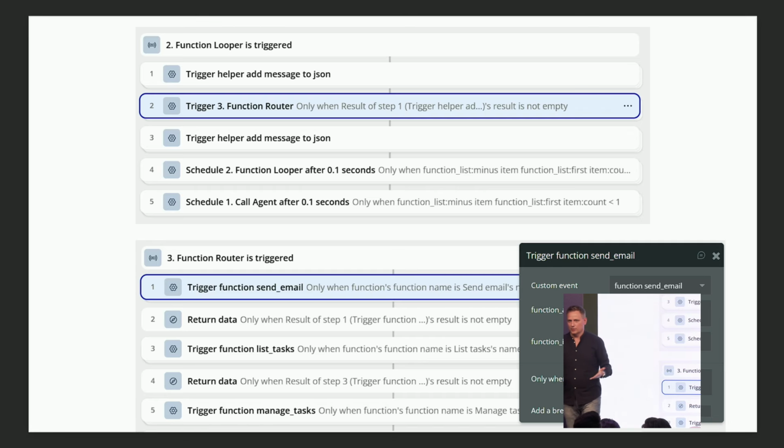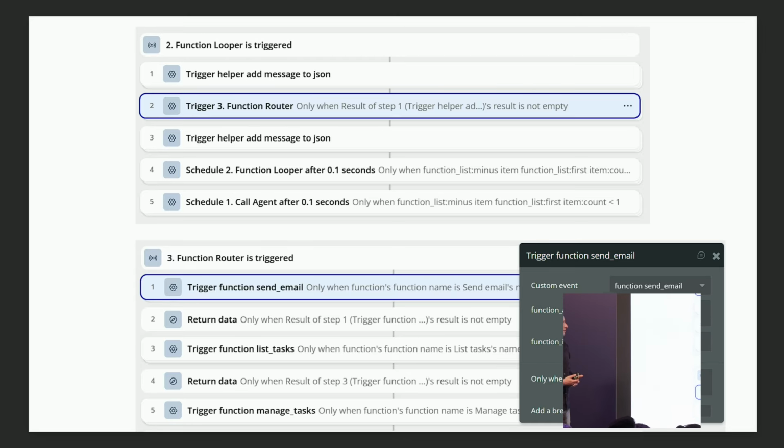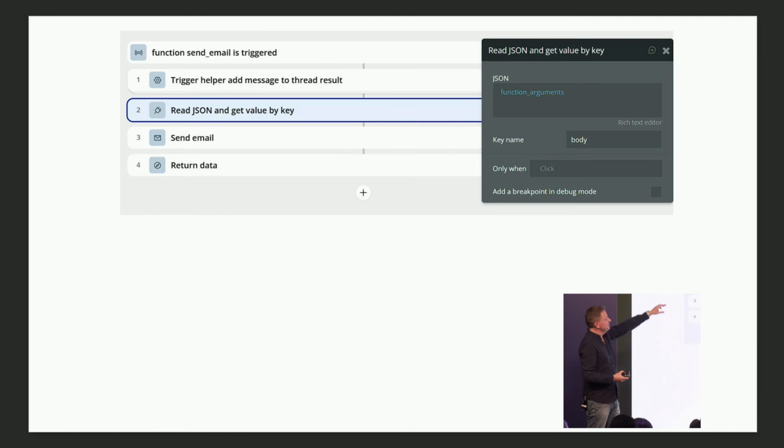So this is a workaround. Hopefully, Bubble won't take this out after this presentation, but this is a workaround for how to do loops on the frontend in Bubble. And then this send email is easy because it sends an email. So in these custom events, in these functions inside Bubble, you can use any of the Bubble functions in workflows.